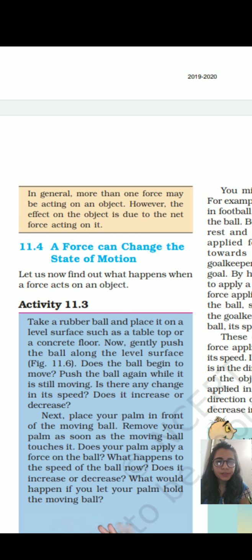And today we have studied that a force can change the state of motion. That is, it can bring a body from rest to motion, or an object that was in motion to rest, or make its speed decrease. So this was all about today's lecture.